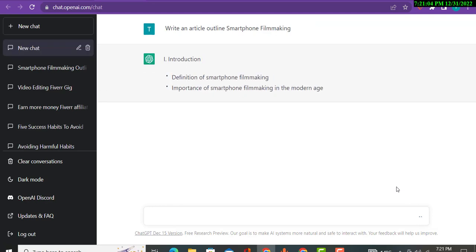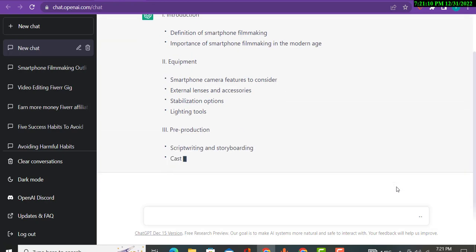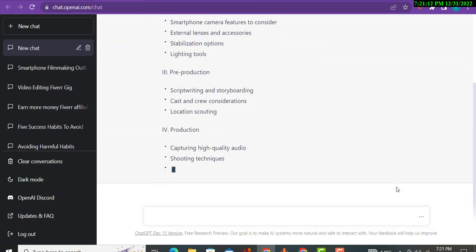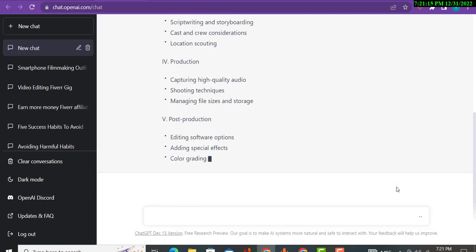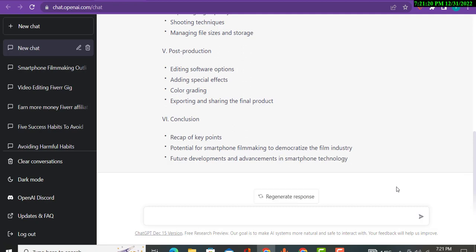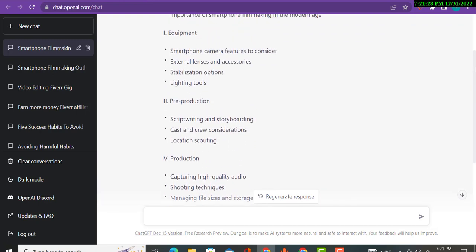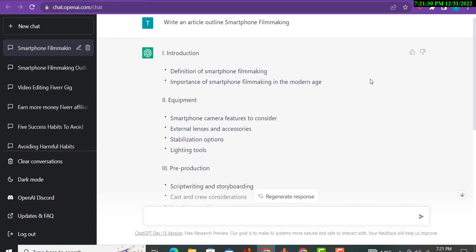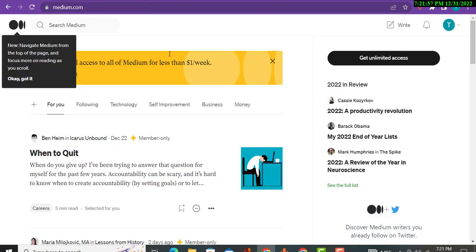The AI tool will generate a unique article in front of you, so we will copy this article, but before pasting it we must read it. Here in this video I am making it as an example, but whenever you create an article, you will reread it first, then copy the article and paste it. Okay, so the website with 147 million views is medium.com.